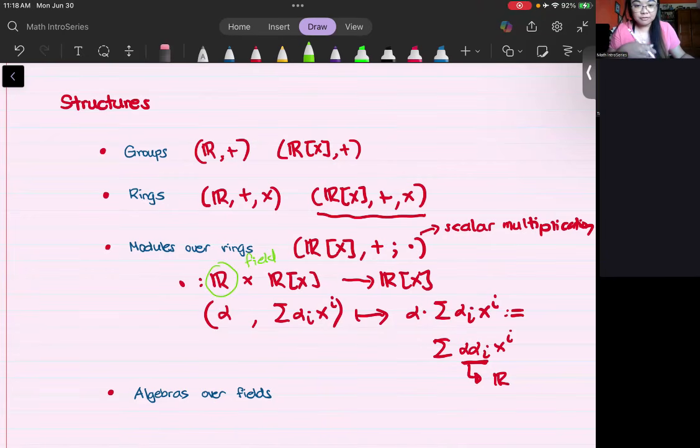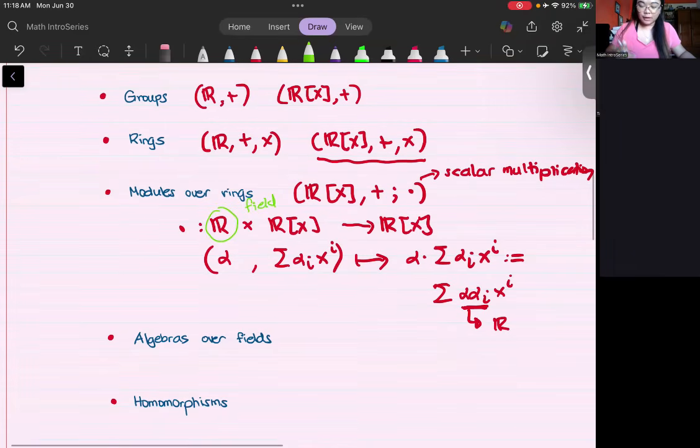In this case, if your base ring is a field, then this is called a vector space. So I think everyone is familiar with vector spaces. So you can think of a module as where your base ring is not necessarily a field. That's it.